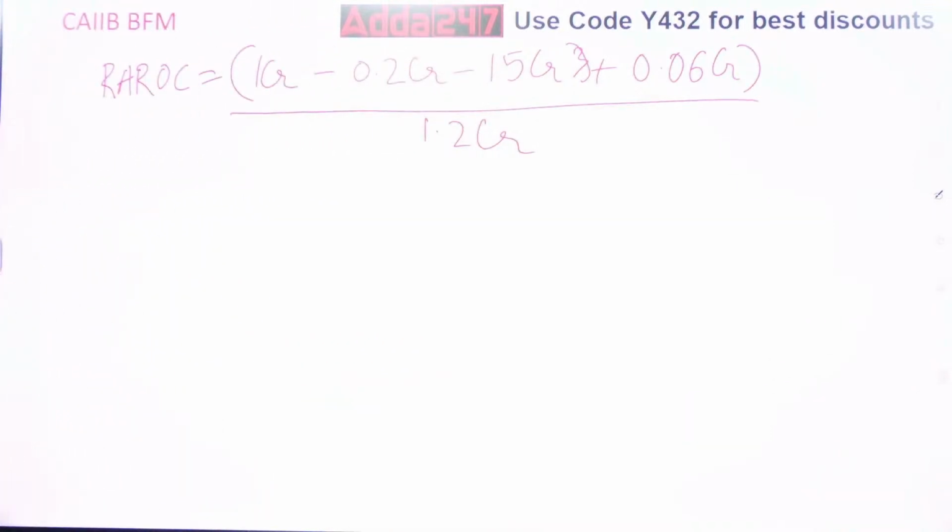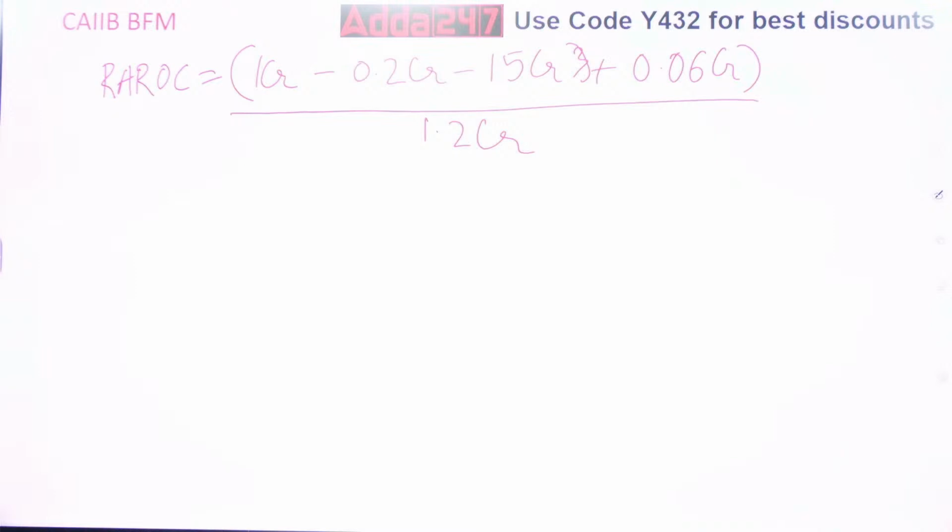Let me check if there is some problem over here. 1 CR minus 15 CR is what? Expected loss. One second. What have we done? 60 lakhs and 60 lakhs.